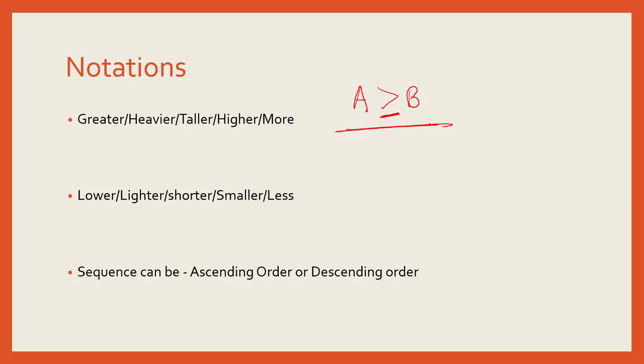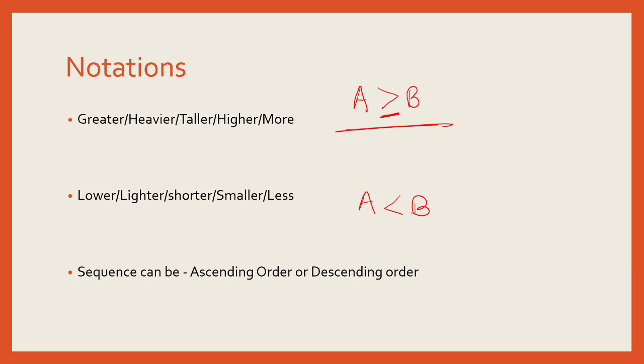Second one: lower, lighter, shorter, smaller, lesser. So if A is lesser than B, this would be denoted in this manner. I'm sure this is something we all have learned from school, and we are very much acquainted with this notation of greater than or lesser than.